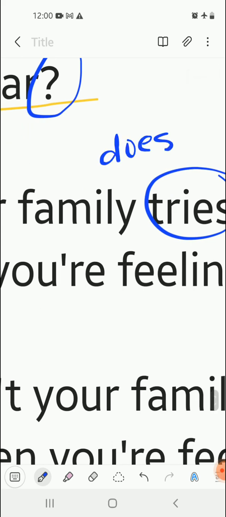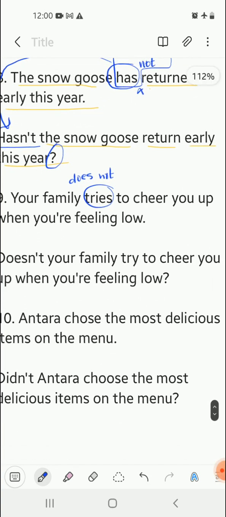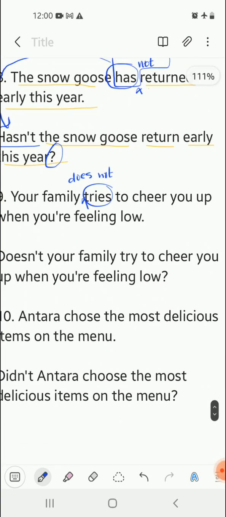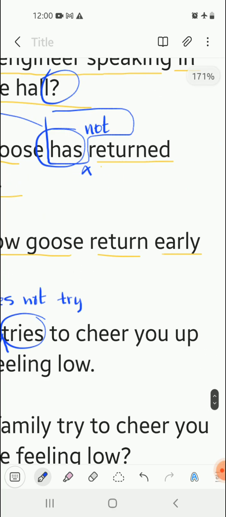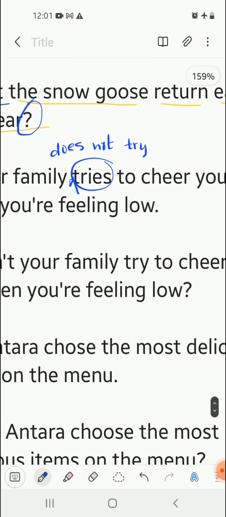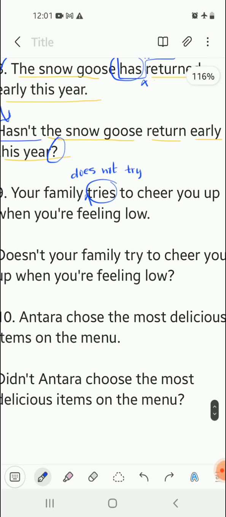So we are going to write does and we are going to insert a not in order to make it negative. Now my sentence becomes your family does not try. Tries will be written as try because we have added does over here. S is used over here, so S will not be used in the tries. So it becomes your family does not try to cheer you up when you're feeling low.